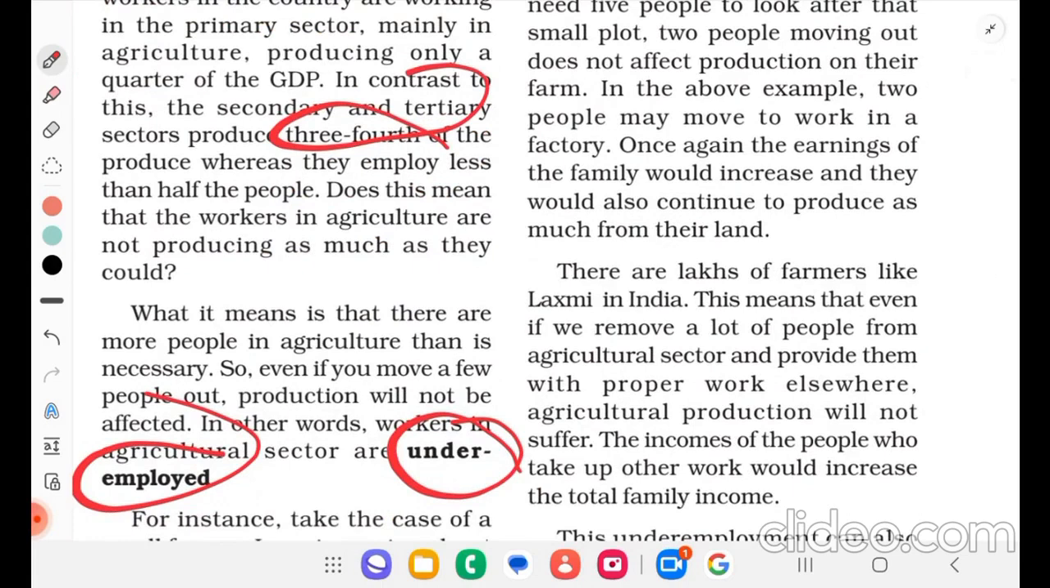There are lakhs of farmers like Lakshmi in India. This means that even if we remove a lot of people from the agricultural sector and provide them with proper work elsewhere, agricultural production will not suffer. The incomes of the people who take up other work would increase the total family income.